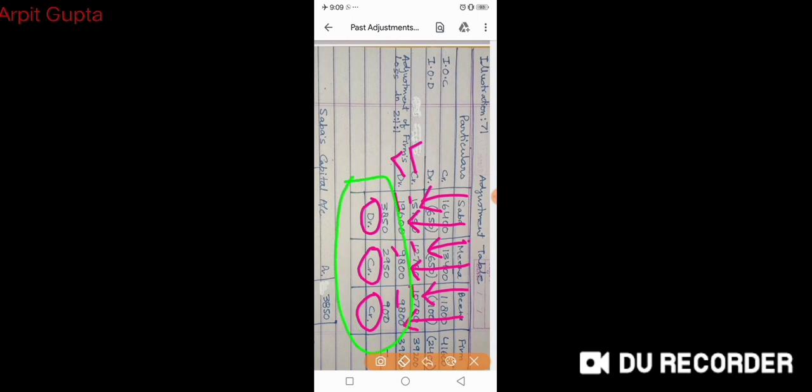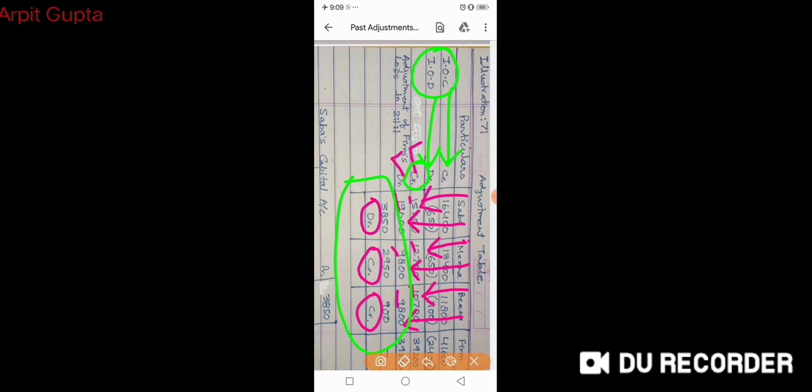So we have included only those things in the table which have gone wrong. So interest on capital and interest on drawing was only wrong. That is why you can see only these two things have been included. Interest on capital we use credit sign because it is paid to the partners. Interest on drawings we use debit sign because it is taken from the partners. And then the final amount is calculated.